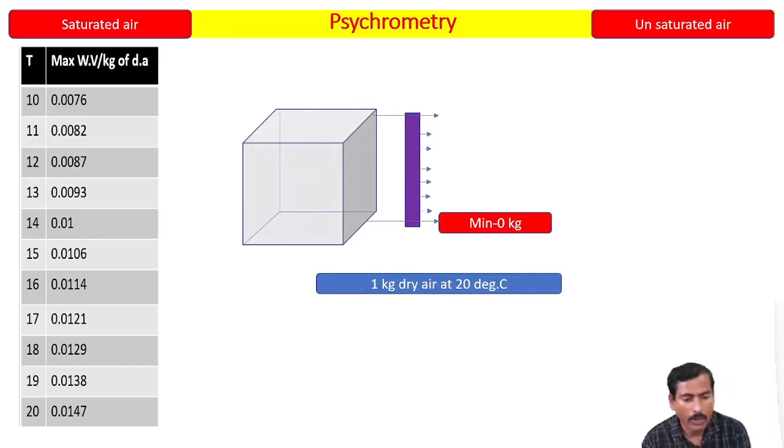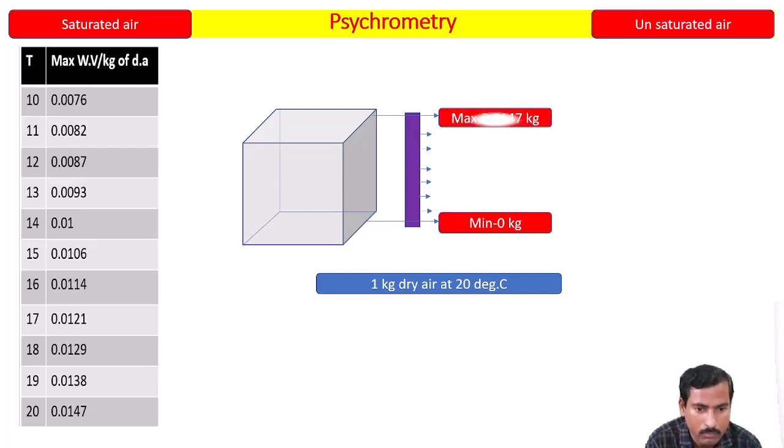Okay, now again 1 kg of dry air at 20 degrees Celsius. So if it has 0 kg of water vapor, what is it called? If there is no water vapor, what is it called? Dry air. Okay, now the question arises: 1 kg of dry air at 20 degrees Celsius, how much water vapor can it hold at max? That is 0.0147 kg of water vapor it can hold.